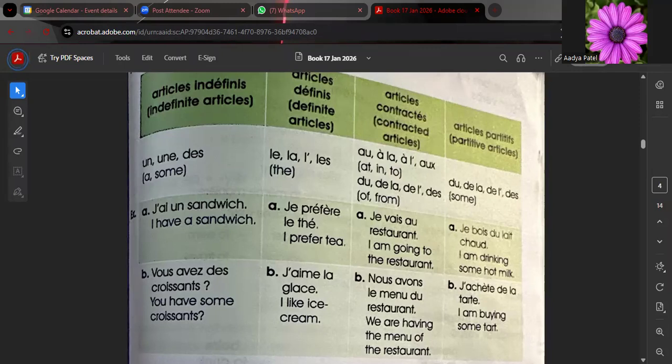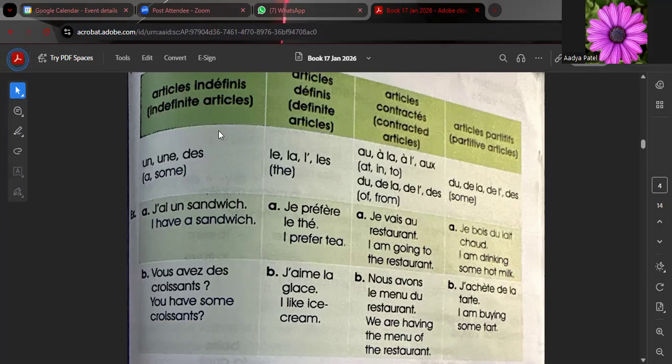So, today we are going to study an important topic about the articles. As we know, we have four articles in our vocabulary in French, that is article indéfini, article défini, article contracté, et article partitif. But many times it happens that we get confused which article is used when. So I would like to explain each and every article with an example. For example, let's start.